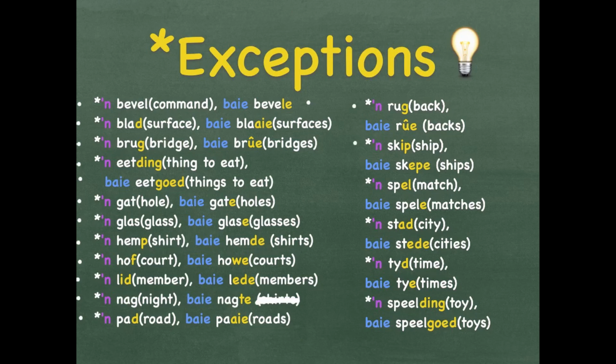'n skip is a ship. Baie skepe is a lot of ships. 'n spel is a match that is being played. Baie spele is more than one match, matches, a lot of matches. 'n stad is a city. Baie stede is a lot of cities. 'n tyd is a time. Baie tye is a lot of times. 'n speelding is a toy. Remember, it looks like two words, but it's one thing, so it's written as one word. Baie speelgoed, a lot of toys.